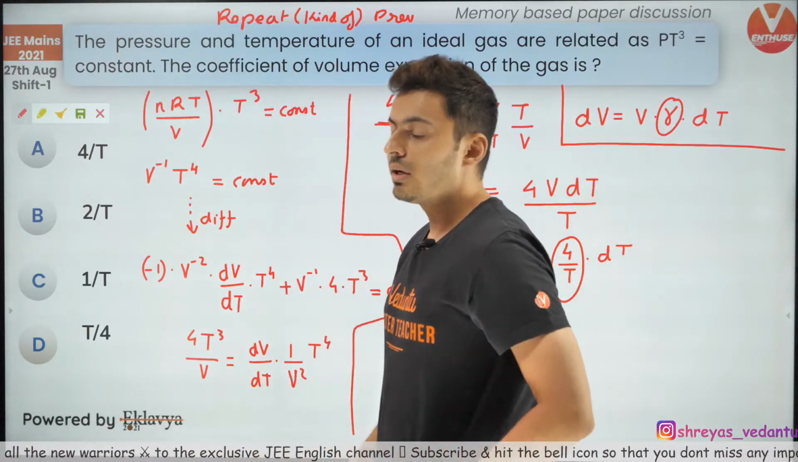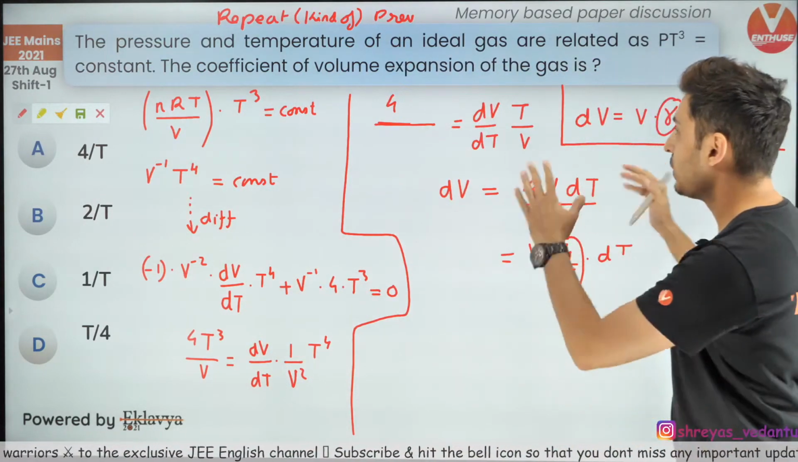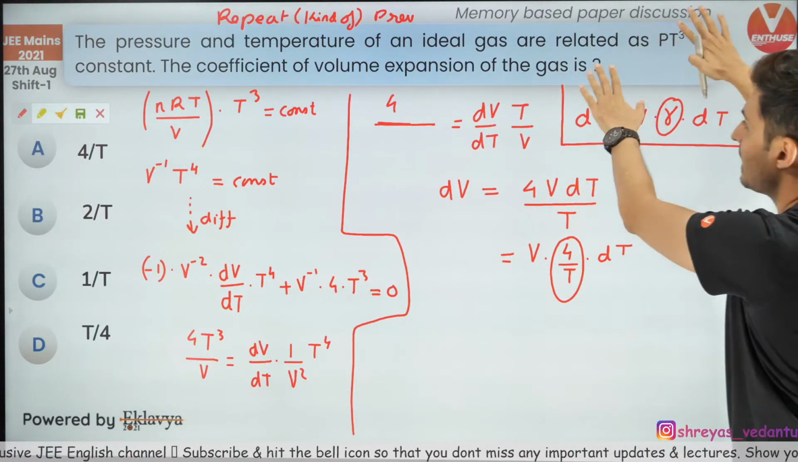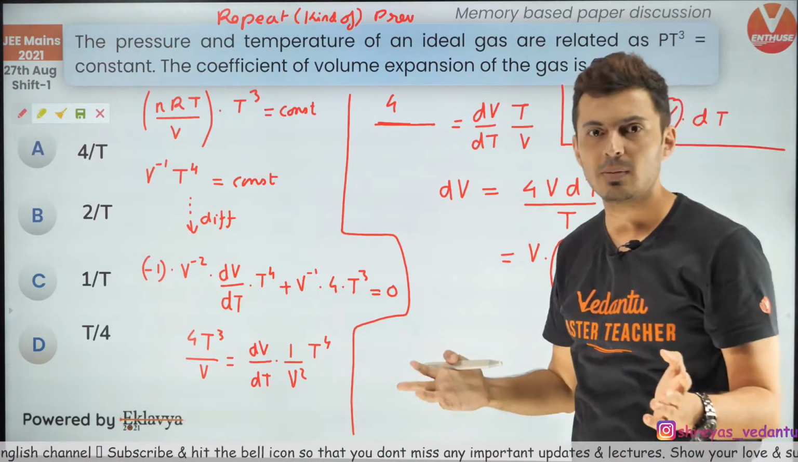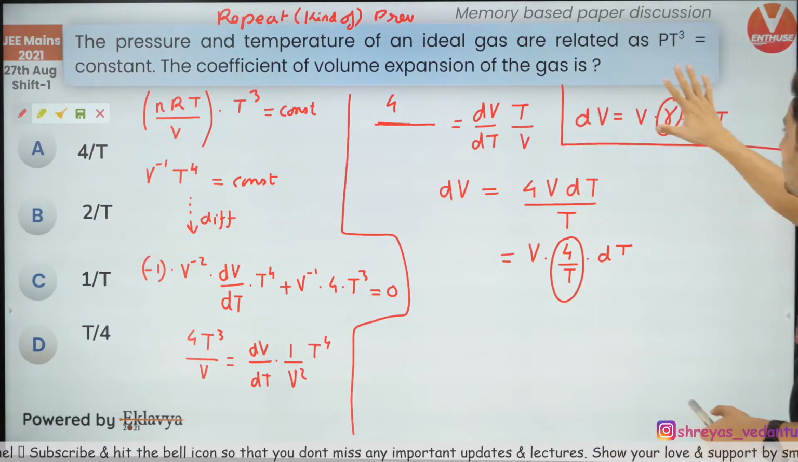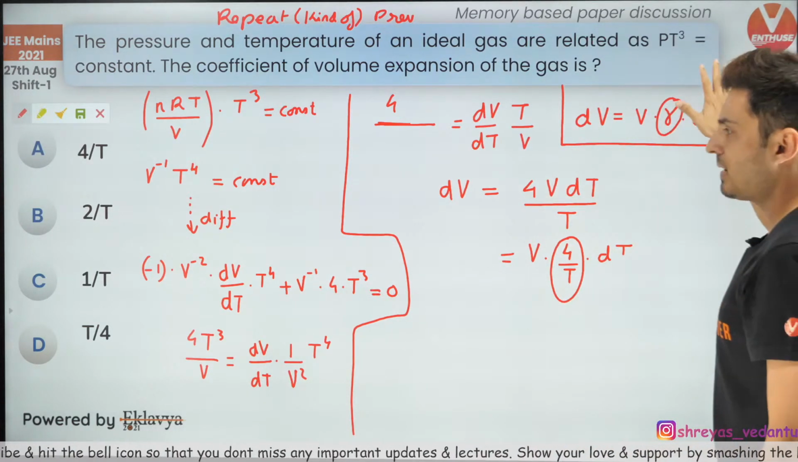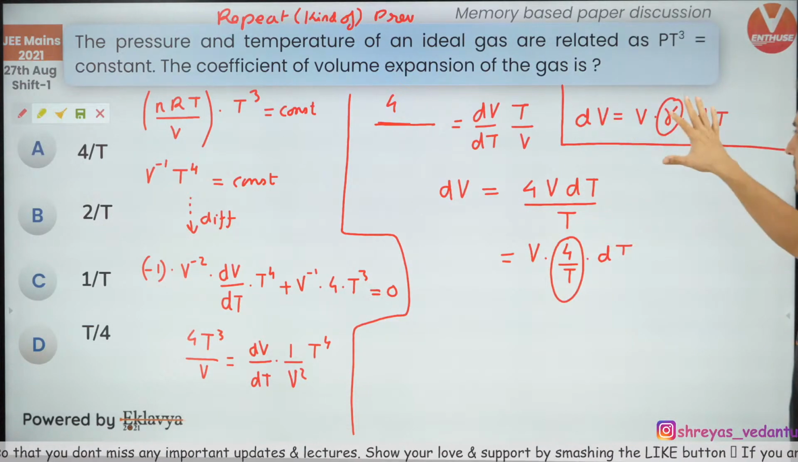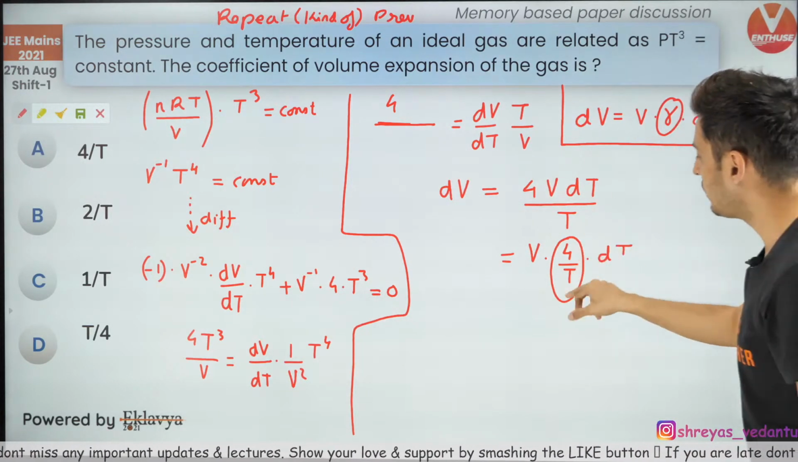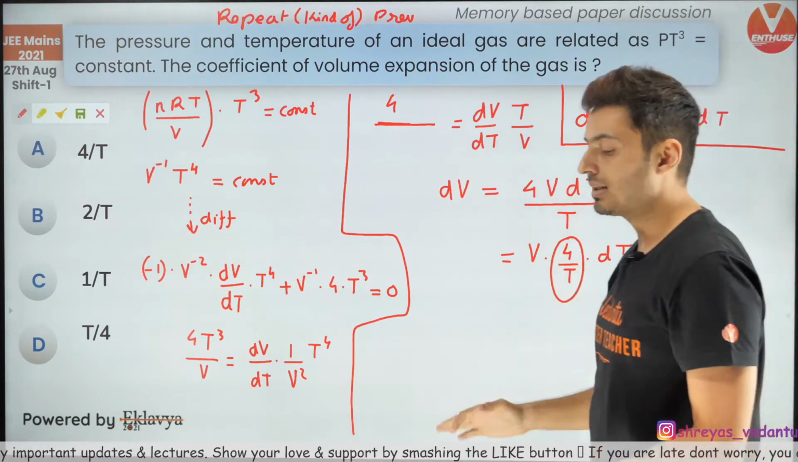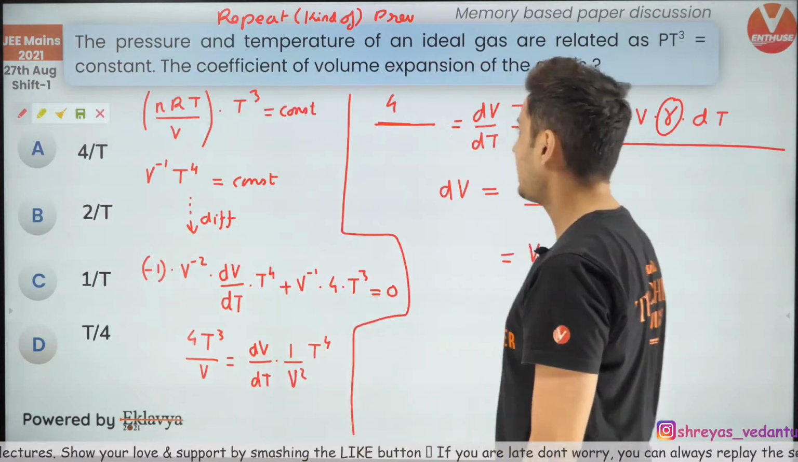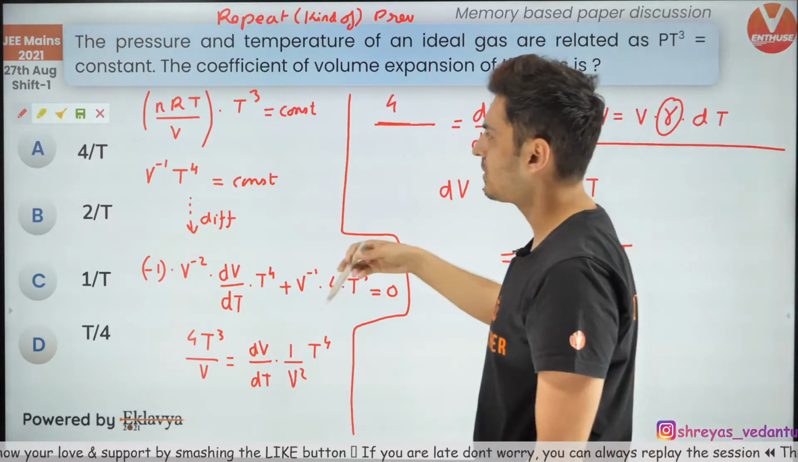So the whole idea of finding coefficient of volume expansion from some process or some equation relating to pressure, volume, temperature is getting it into this form by either derivatives or some method of calculus and comparing the final forms and just writing, oh, gamma will be now 4 by t just by comparison. So that's the concept behind these kind of questions. You can also use errors as well.